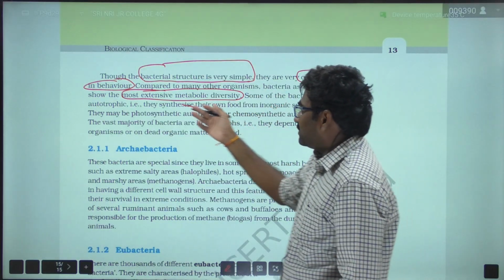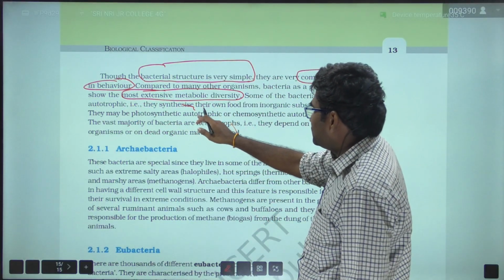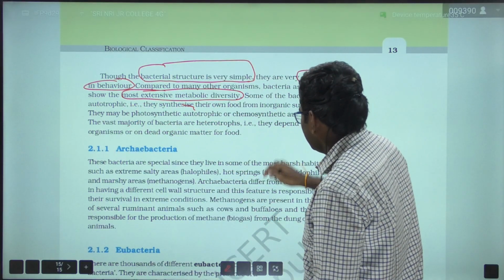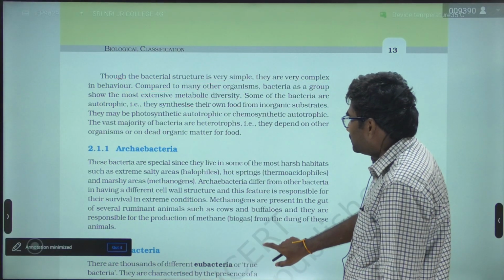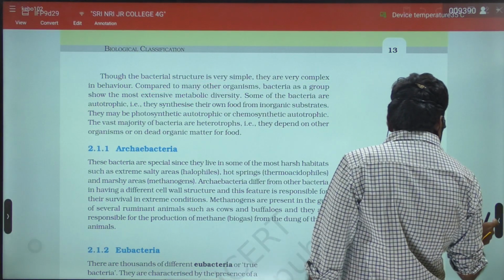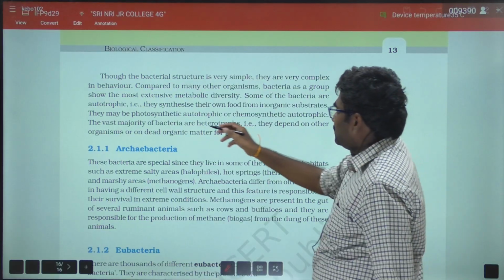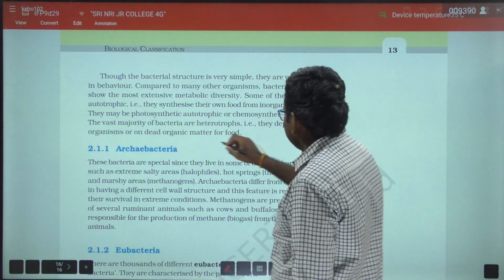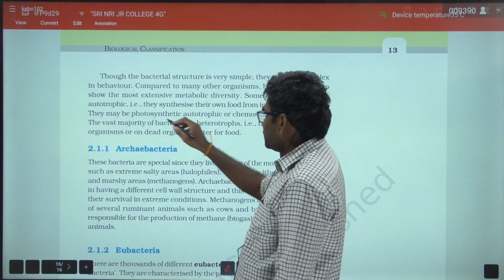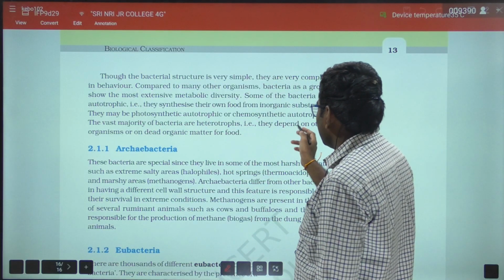Some of the bacteria are autotrophic, that is, they synthesize their own food. They may be photosynthetic autotrophic or chemosynthetic autotrophic.